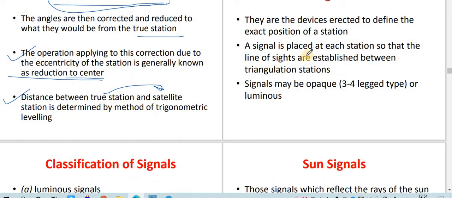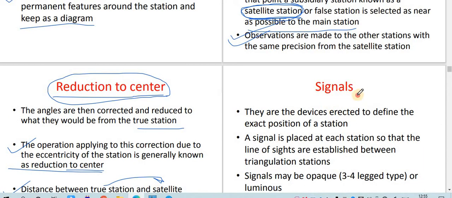Okay, hope it is clear to all of you. Then the last one is the signals. Signals are what, as I've told you, when we are performing geodetic surveying, the distance between the two station points is in kilometers, so there might be intervisibility problems, because in 150 kilometer square there might be too many buildings, there can be a hill.